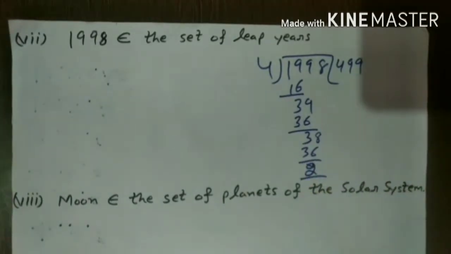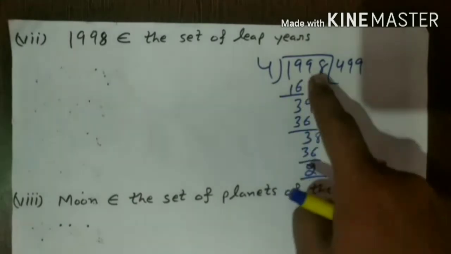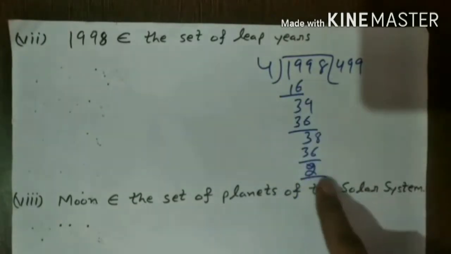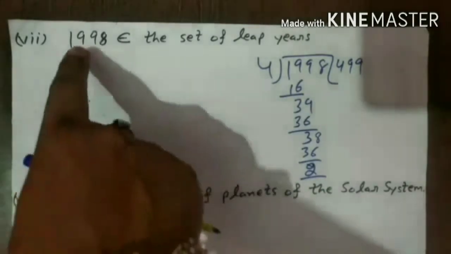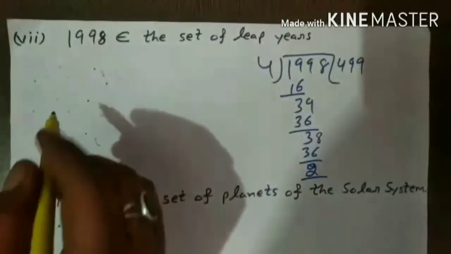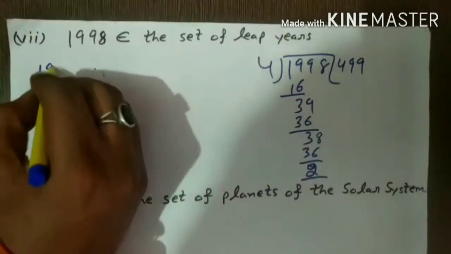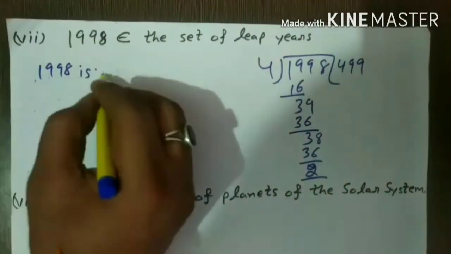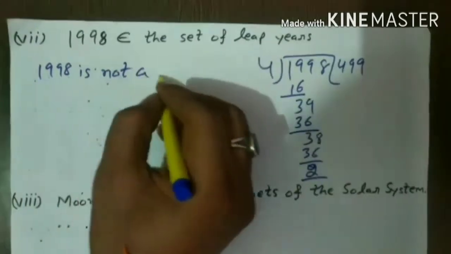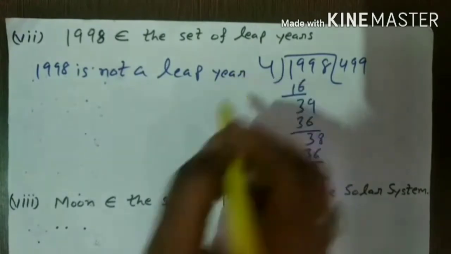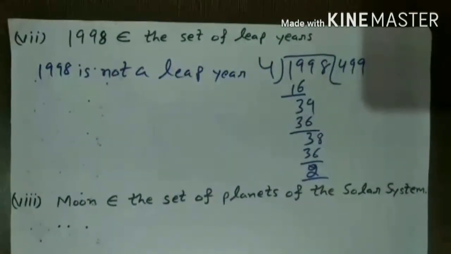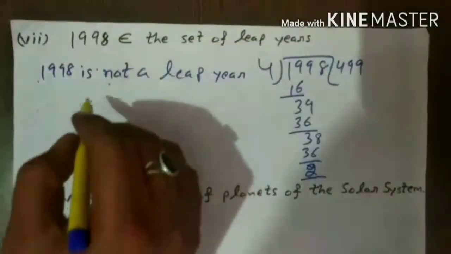You see that 1998 is not divisible by 4. Therefore, this does not belong to the set of leap years. So I can write, 1998 is not a leap year. So this sentence is false.